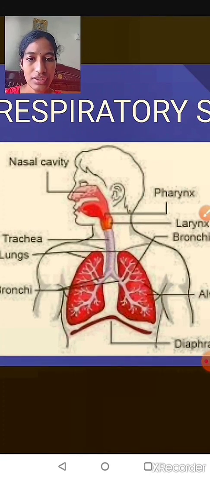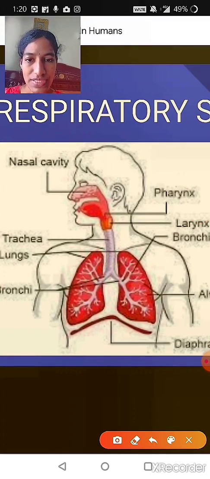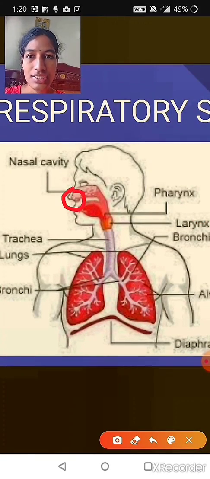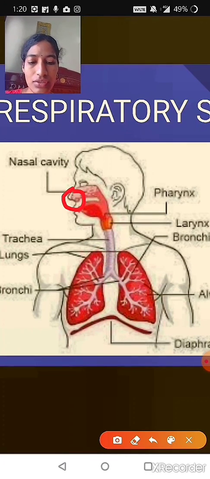So here is the nose, and this nose passes as the nasal cavity here, and then the nasal cavity continues as pharynx. So here you can see the pharynx, and this pharynx continues as larynx. So this is the larynx. You are already familiar with the word voice box. So the larynx itself is called the voice box.